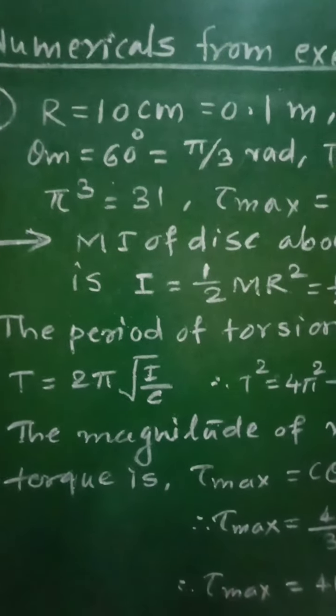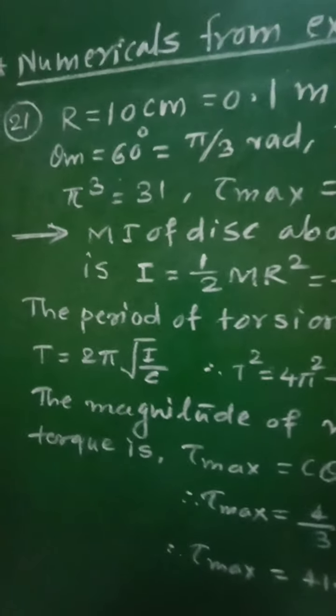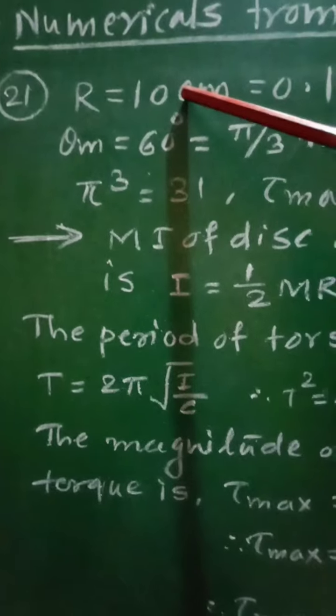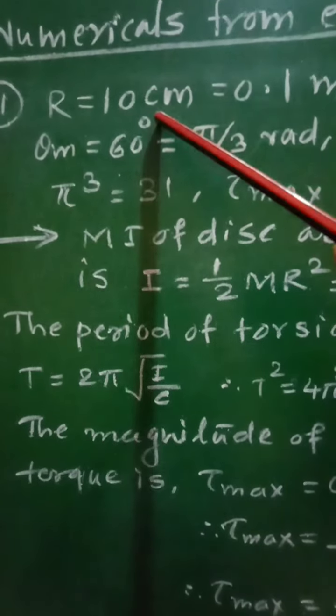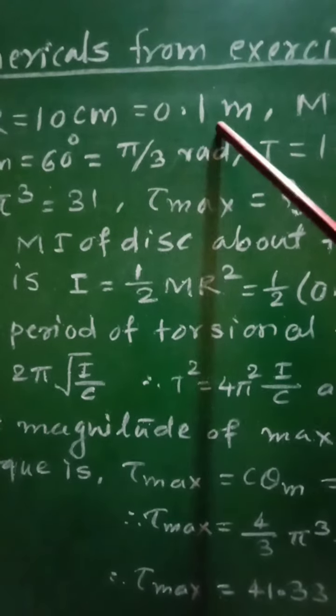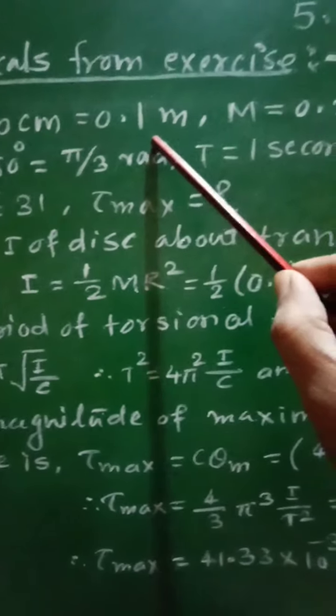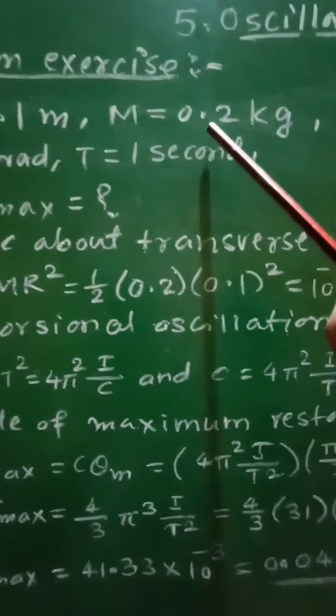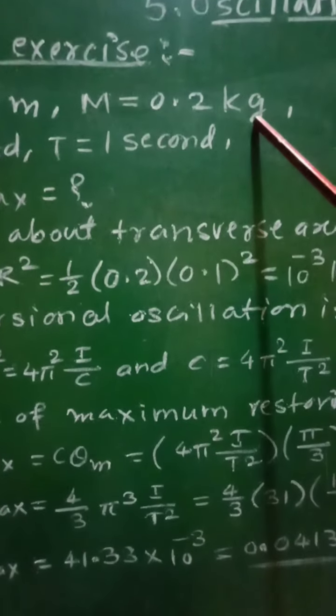to 31. And therefore for this numerical number 21, the radius of the disc r is equal to 10 centimeter, that is equal to 0.1 meter. Then mass of the disc equal to 0.2 kilogram.